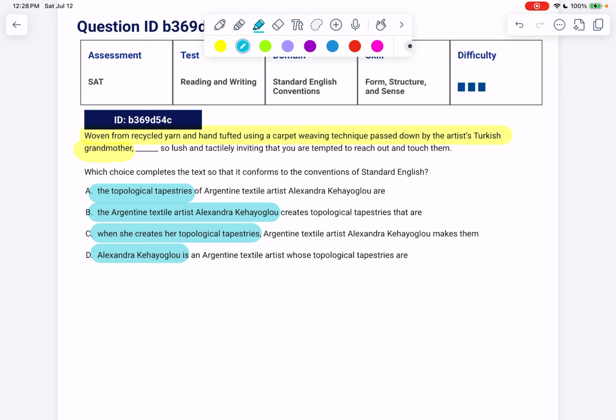I don't think Alexandra herself was woven from recycled yarn, but you can see how tempting B might be because it says the textile first, but it says actually textile artist, right? The artist herself was not woven from recycled yarn. So which was it, the tapestries or when she created her tapestries? It's not a time period that was woven from recycled yarn, so we can get rid of C and we'll go with A.